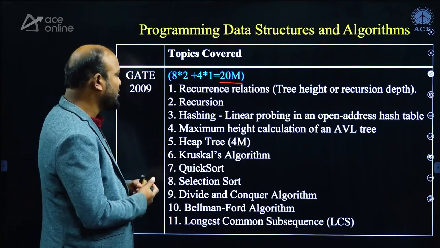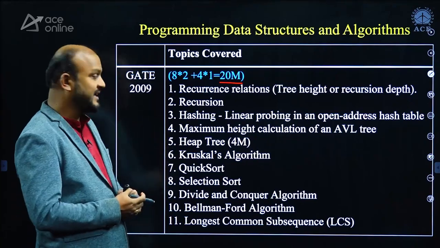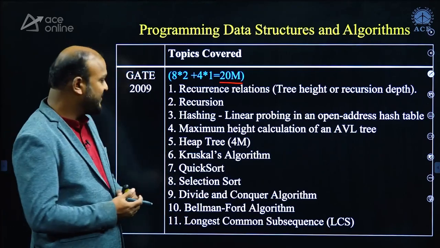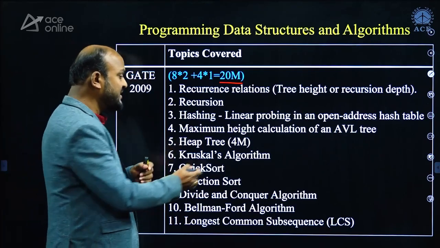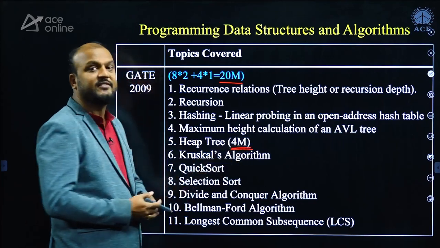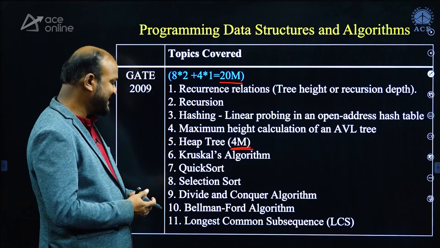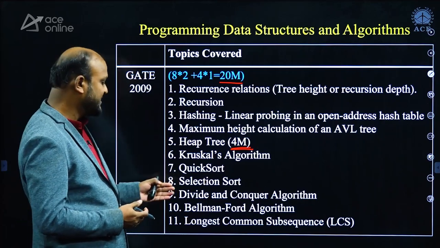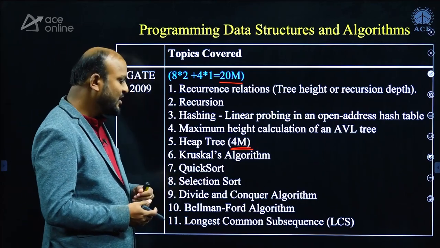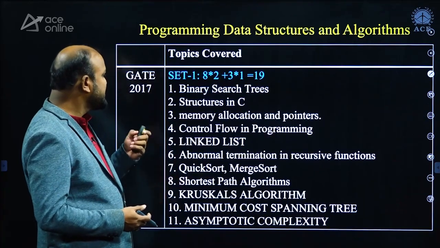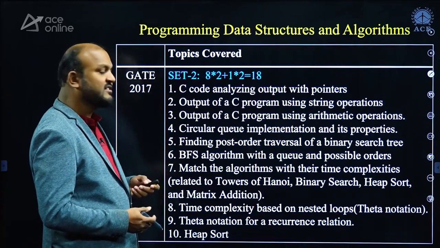From topics like recurrence relations, recursion, hashing, maximum height calculation of AVL tree, heap tree, a linked question which is of 4 marks, Kruskal algorithm, quick sort, selection sort, divide and conquer, Bellman-Ford algorithm, longest common subsequences. In 2017, there are 2 sets of paper.